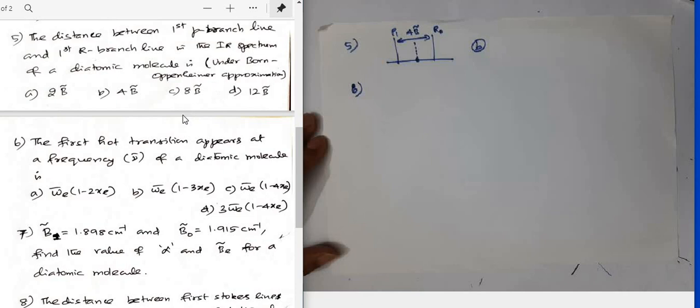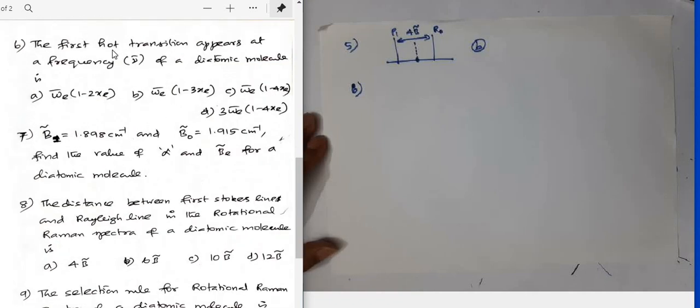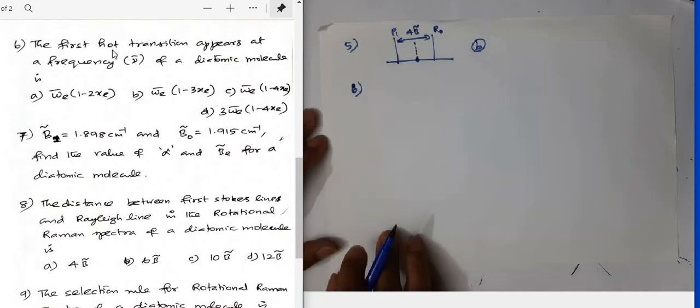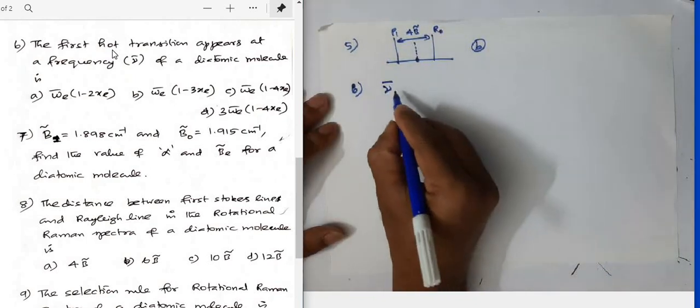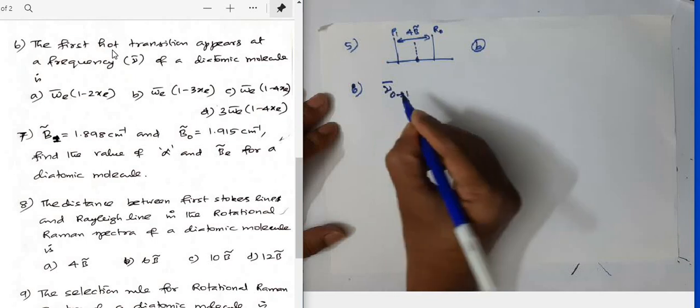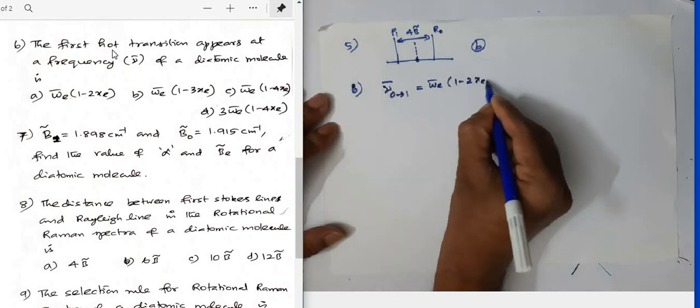Then question number 6. At what frequency will the first hot transition of a diatomic molecule appear? You know very well the frequency for the fundamental transition, that is the 0 to 1 transition, is omega E bar into 1 minus 2xe.